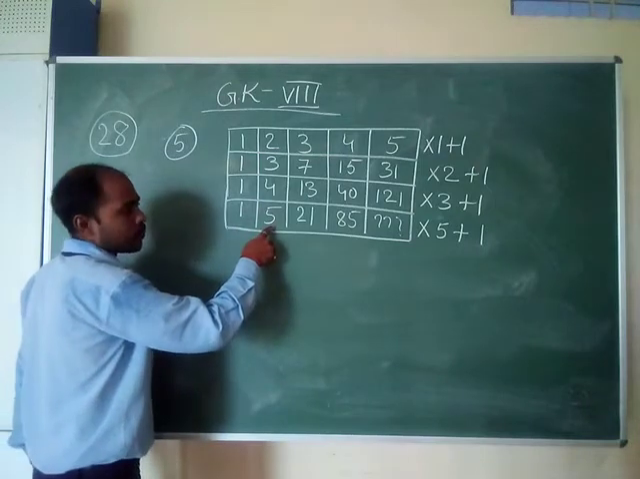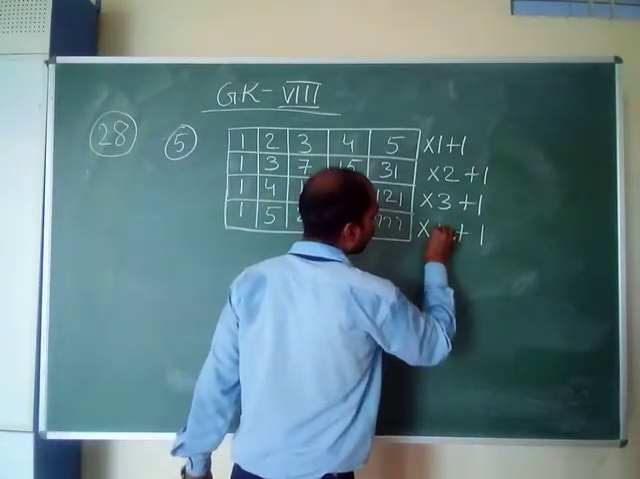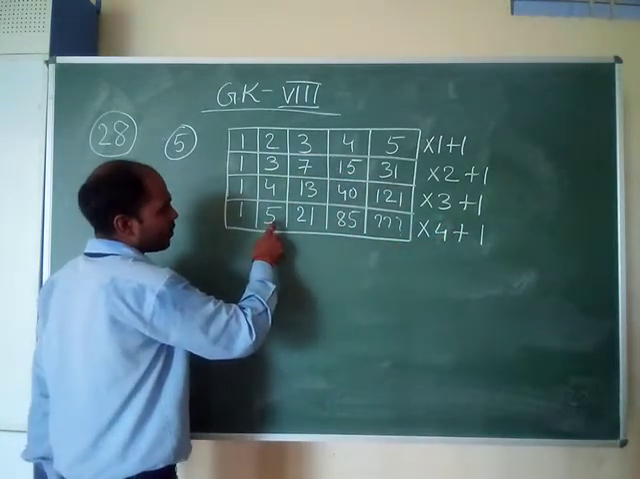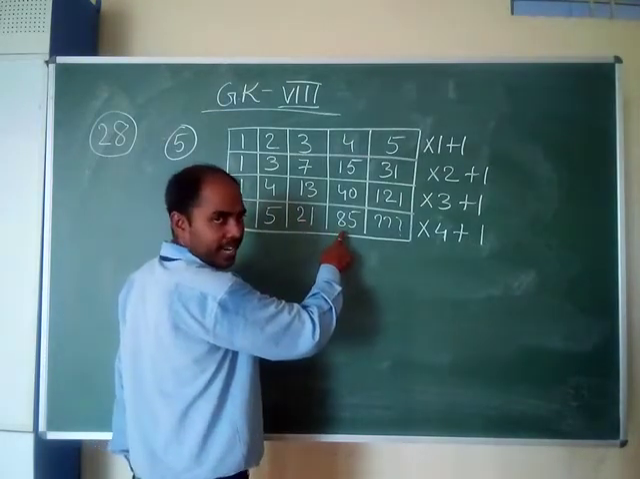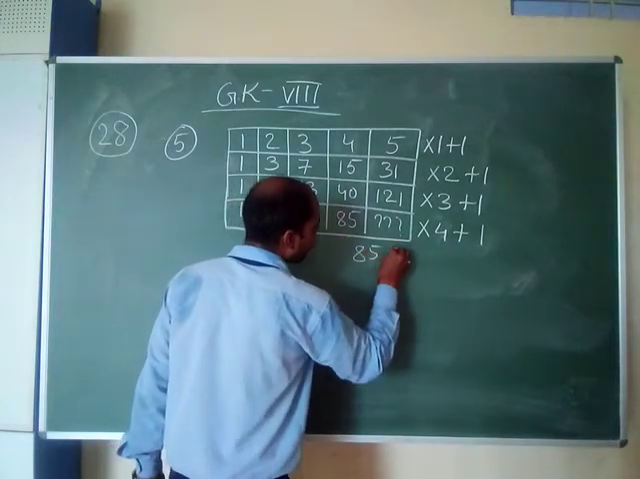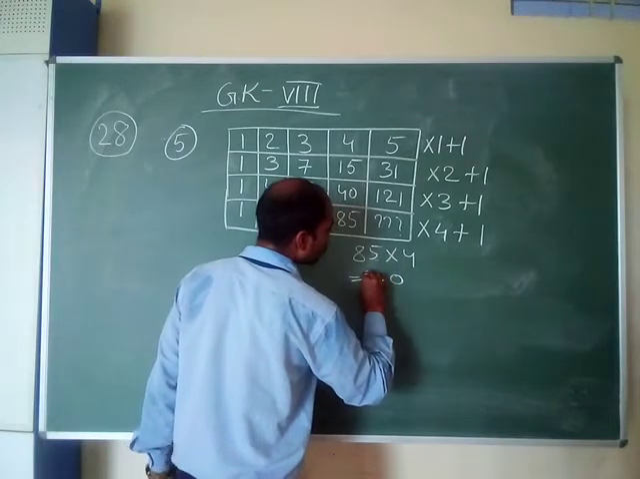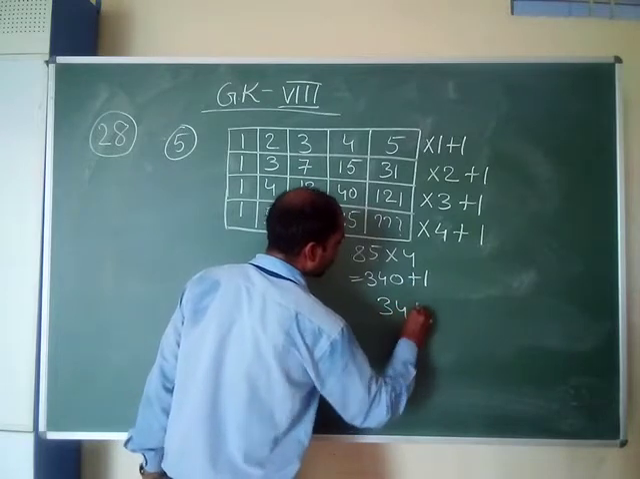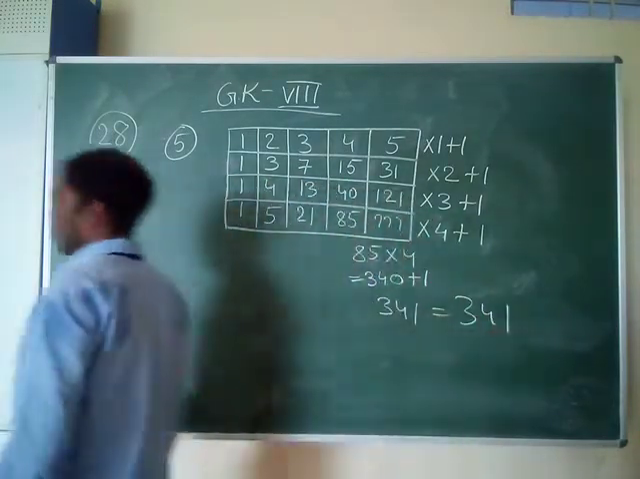Sorry, in this column the trick will be into 4 plus 1. 1 into 4 plus 1 is 5. 5 into 4 plus 1 is 21. 21 into 4 plus 1 is 85. 85 into 4, how much will it be? 85 into 4 is 340, plus 1, that is 341. So your answer is 341.